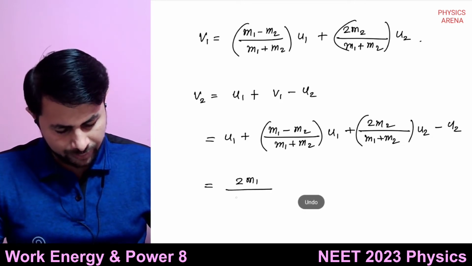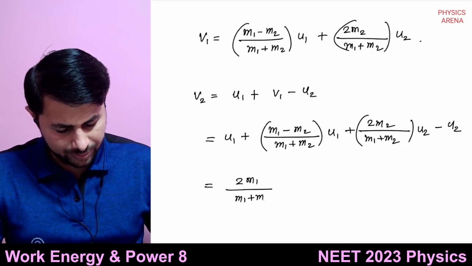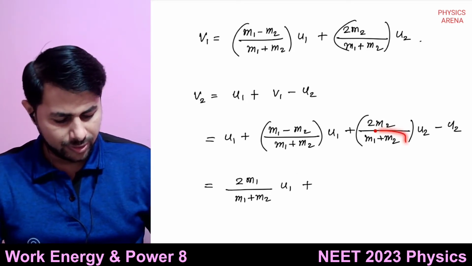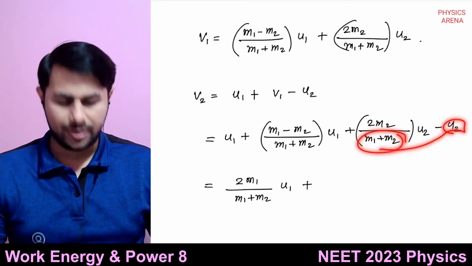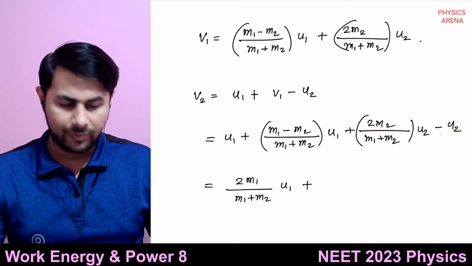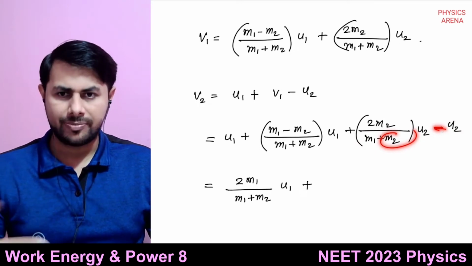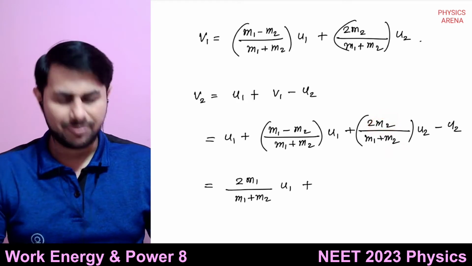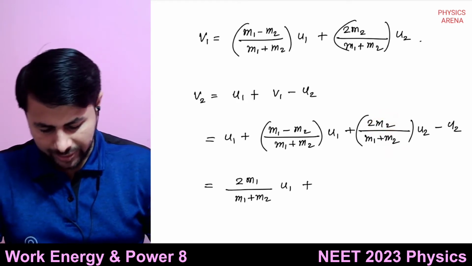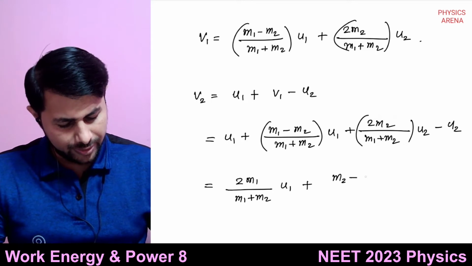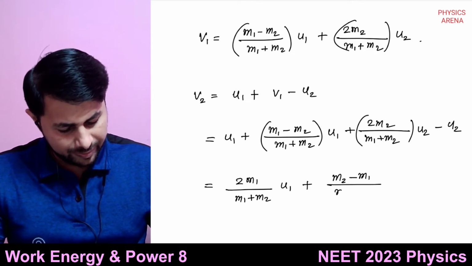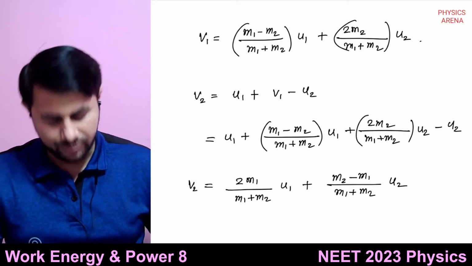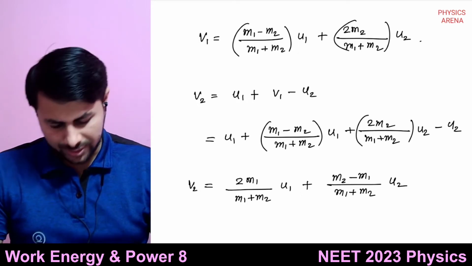So 2m1/(m1 + m2) multiplied by u1, plus here, if you multiply by (m1 + m2), there will be minus m1 minus m2 because of this minus sign. So the plus m2 and that minus m2 will get cancelled out. What will remain is (m2 - m1)/(m1 + m2) times u2. So this is v2.